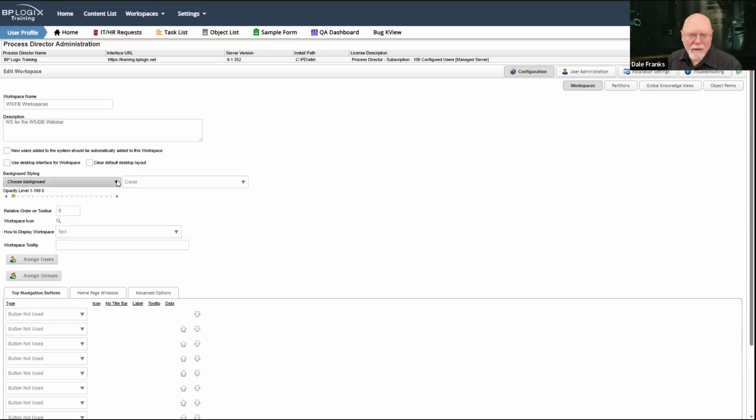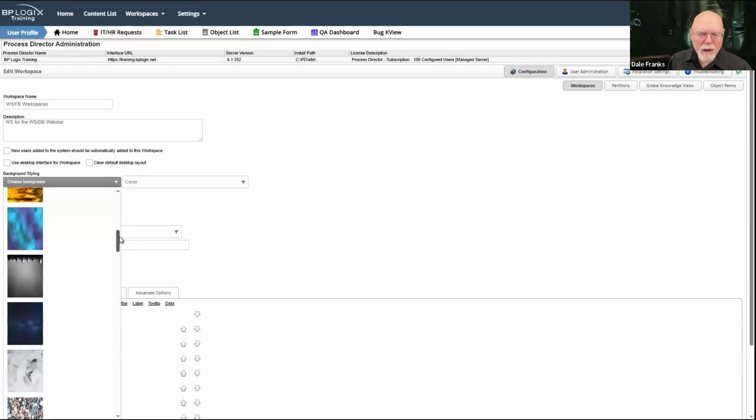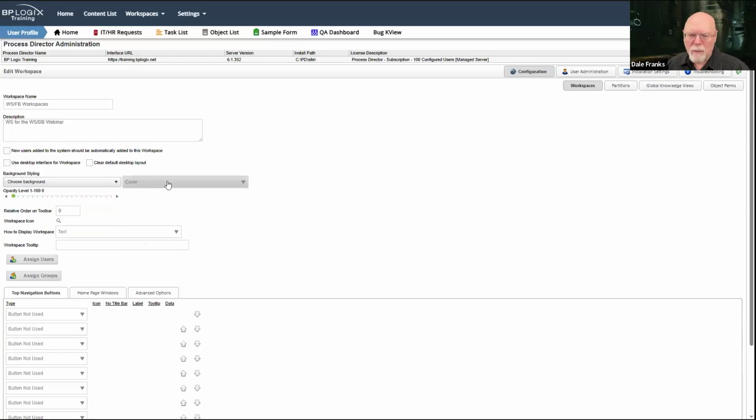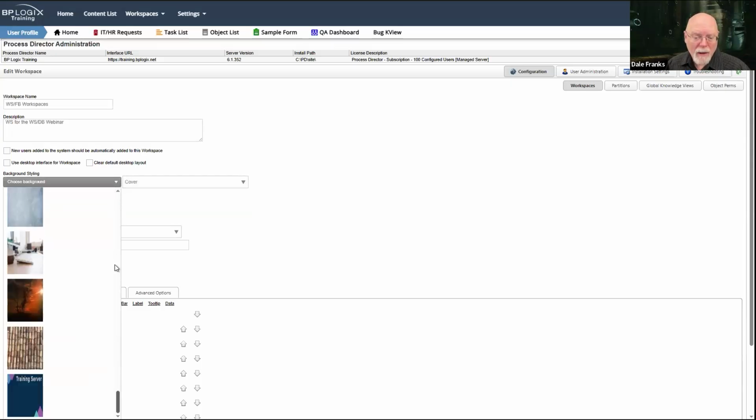Your workspace can have a background image. Generally, it doesn't have one. Generally, the background is just plain. It's not white. It's a very, very light gray. But you can choose background images just as you can for forms or what have you. That is the same functionality. You choose your background image. You decide how you would like that background image to appear. You can upload your own images as well. You can use a custom image.